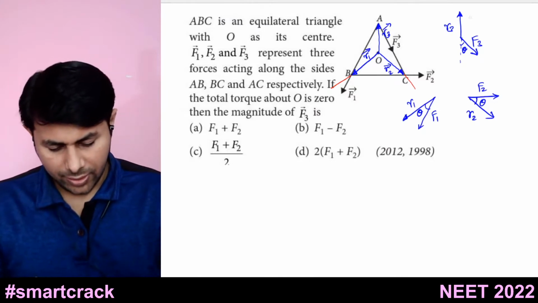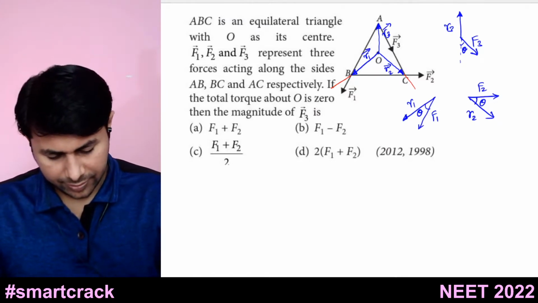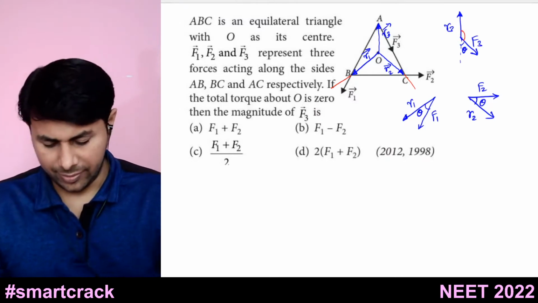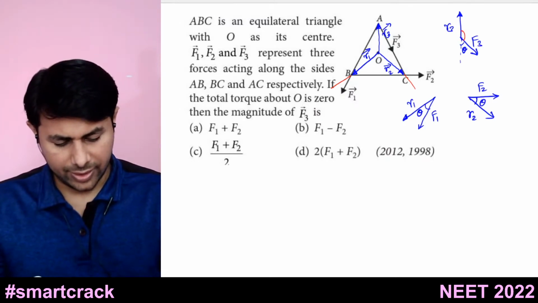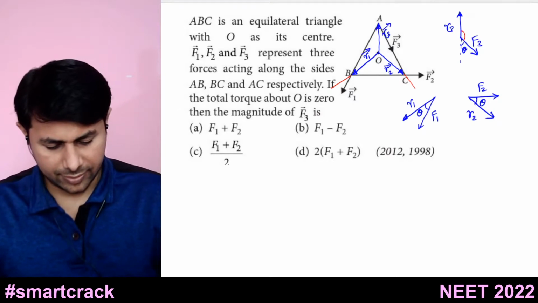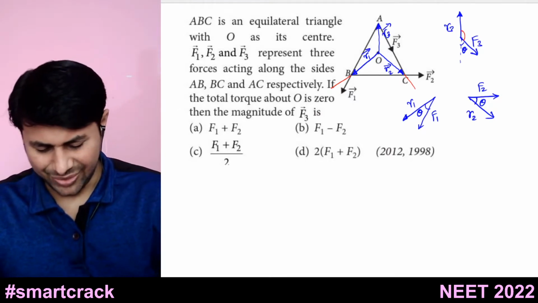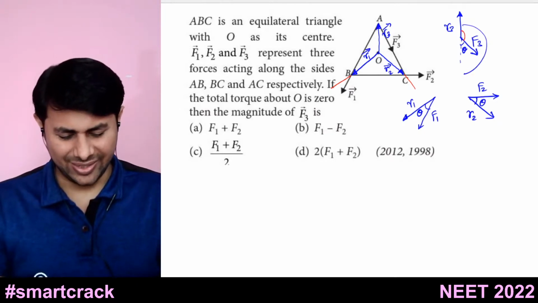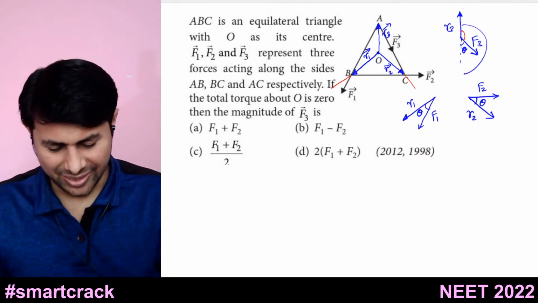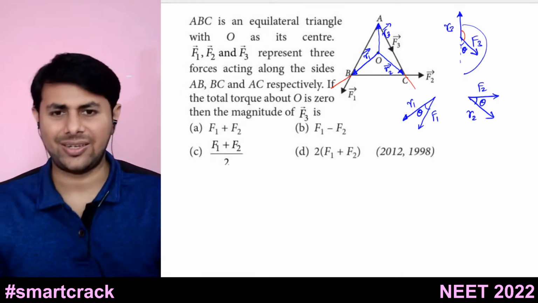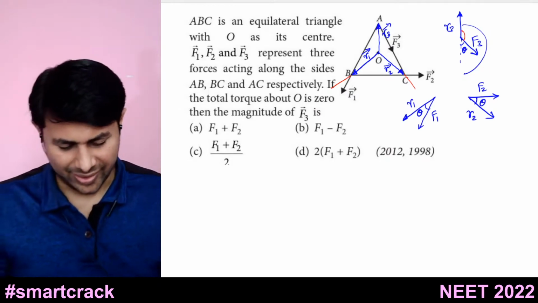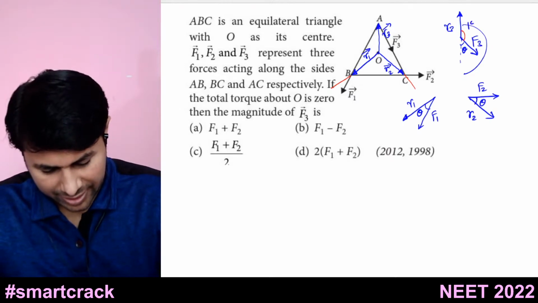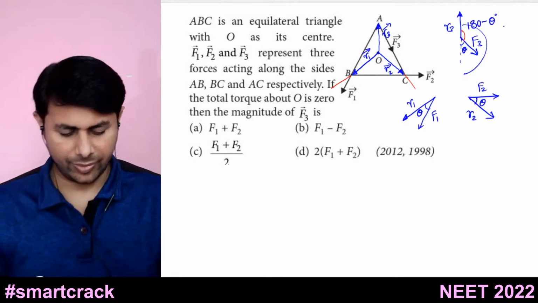Alright. So how much will this angle be then? This angle will be 90 minus theta. No, not 90. What did I say? Sorry, the total angle is 180. It is 180 minus this angle theta. So this angle is 180 minus theta.